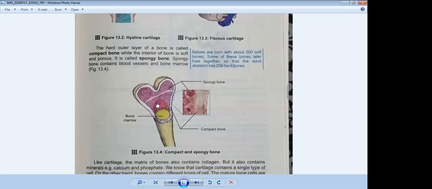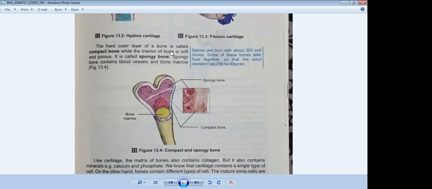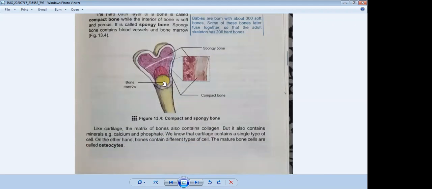Now we will discuss, I have told you it consists of three parts: compact bone, spongy bone, and the matrix of bone. This is the third type of bone, which is called matrix of bone.